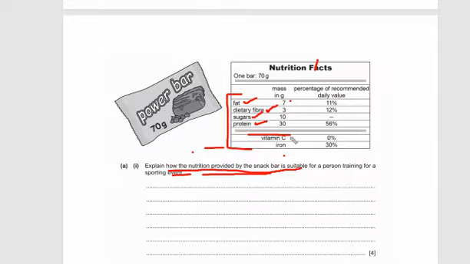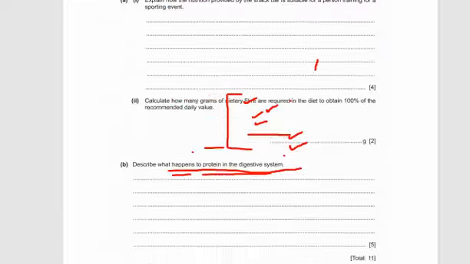Protein helps to build the muscles, to produce enzymes, or to act as antibodies. Vitamin C, present in citrus fruit, helps to prevent scurvy, and iron transports oxygen like hemoglobin, because the deficiency of iron can cause anemia. So you are supposed to write all of the functions over here and you will get exactly 4 marks. So the next question is, let me clear the screen as well.